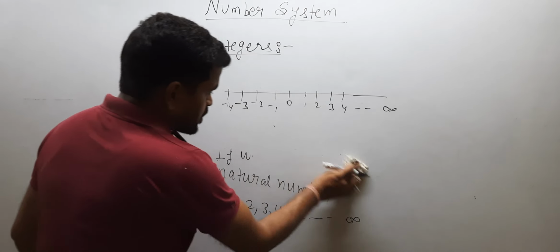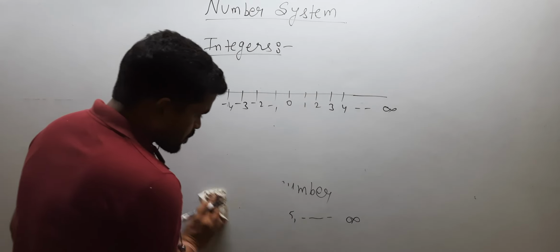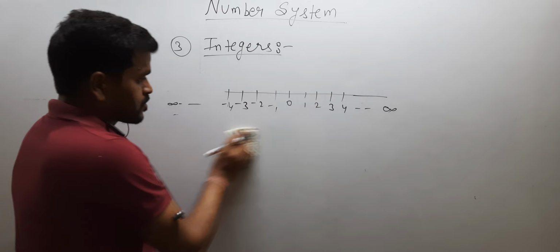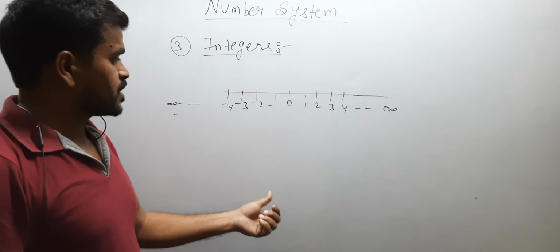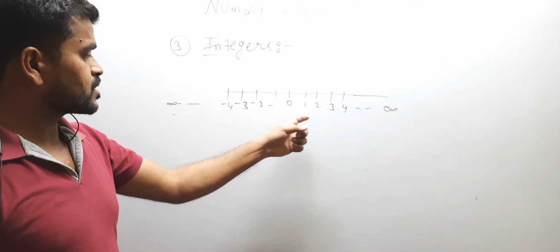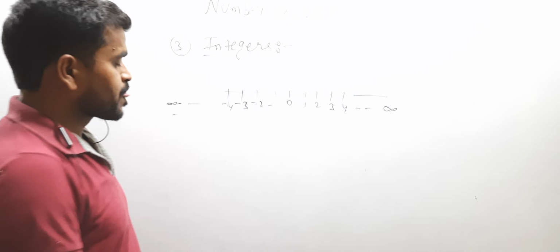So in integer we have explained the positive numbers, 0 and the negative numbers.